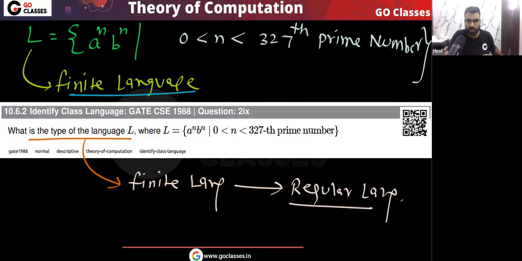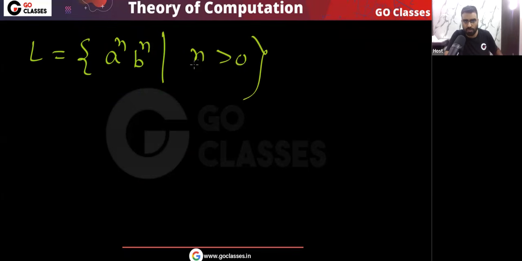Okay, very simple question. Now remember, in the same question, if there is no range, for example, if they only say a^n b^n, where n is greater than 0, meaning there is no upper bound, then what will be the answer? If there is no upper bound on the value of n, then a^n b^n is a standard non-regular language. Yes or no?